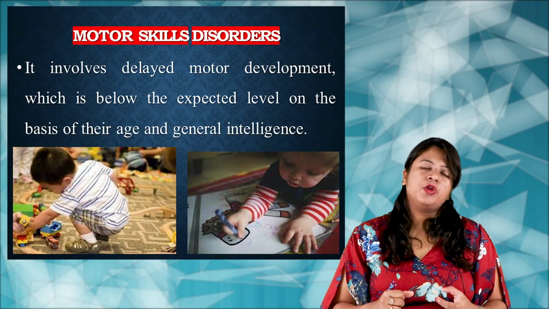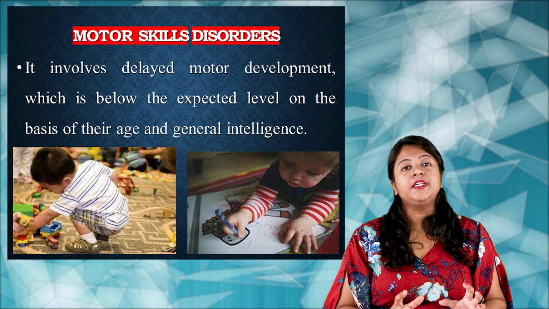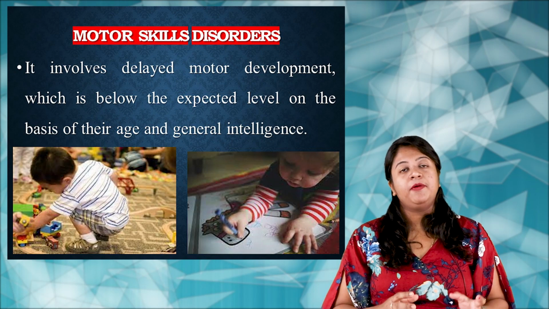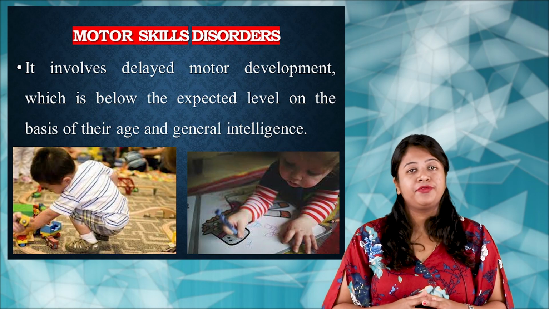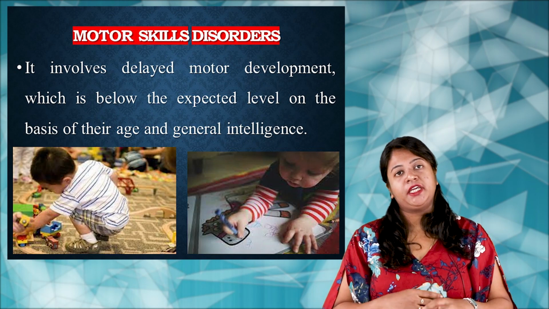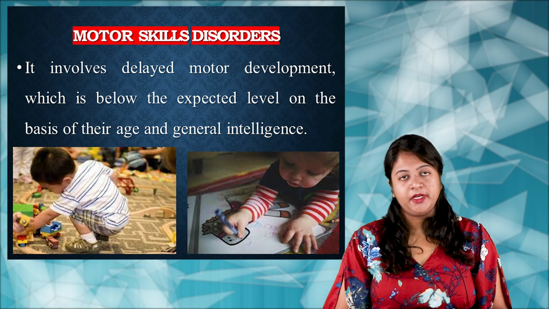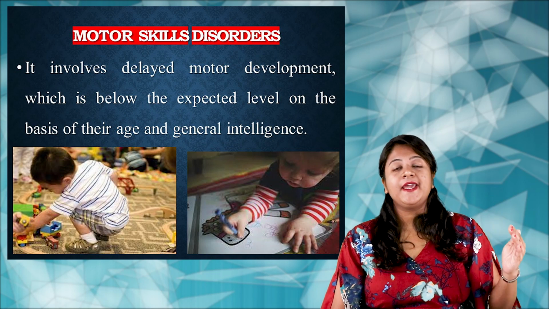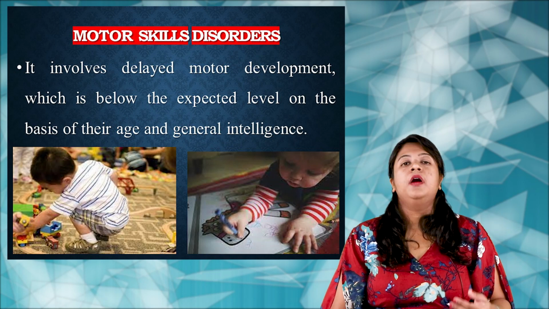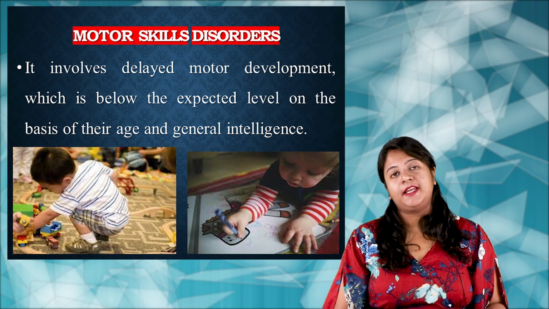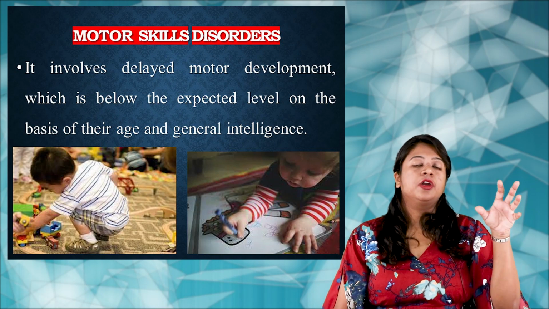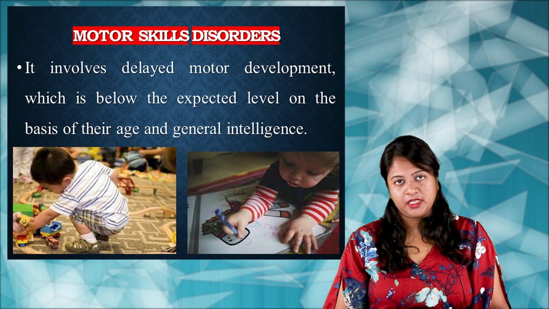So what is this motor skill disorder? It is the specific developmental disorder of the motor function. So there is a difficulty in the motor skill development, which involves a delay in the motor development, which is below the expected level for a particular age group as well as the general intelligence, right?